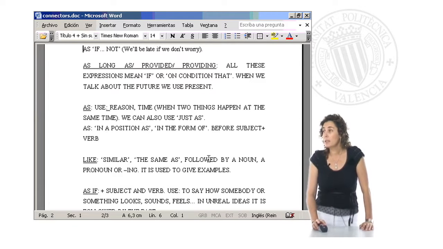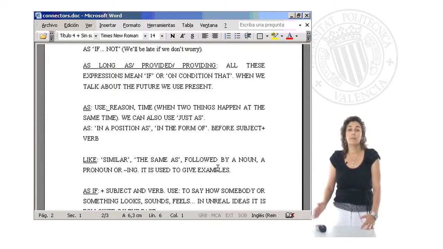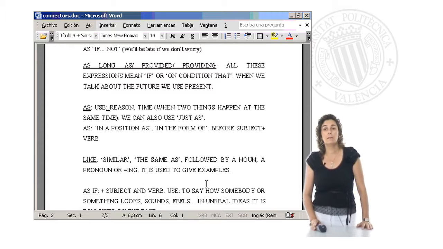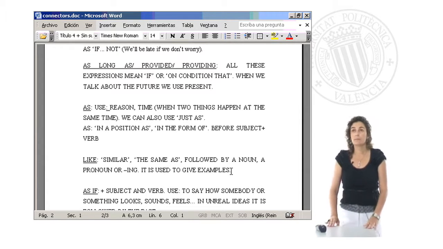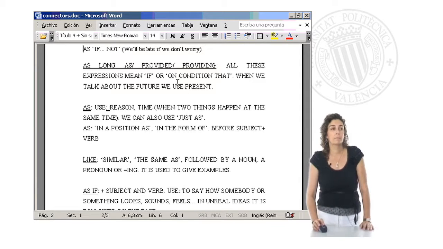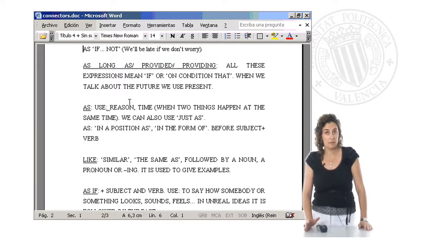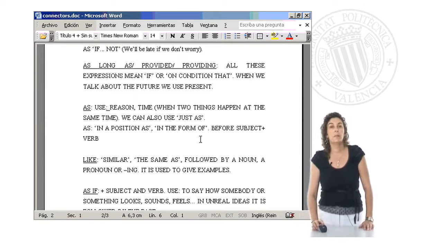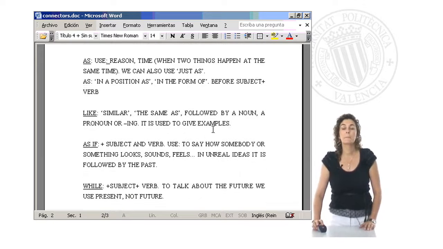Well, the same as, followed by a noun, a pronoun, an ing form. It's used to give examples. For example, we say with like, you can read a lot of books like novels, poetry, tales, right? Then as an example, like. We are providing examples, okay?